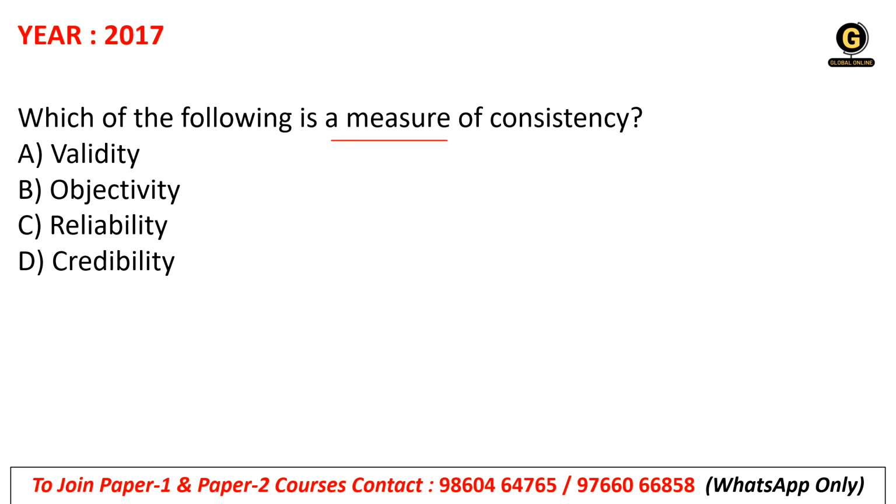Which of the following is a measure of consistency? Validity, objectivity, reliability or credibility? That is reliability. What is reliability? That means the instrument which is tested consistently and the result is similar. That is called reliability. If your result is reliable, that means your result is the same after testing again and again. That process is called reliable. Your research result is reliable.